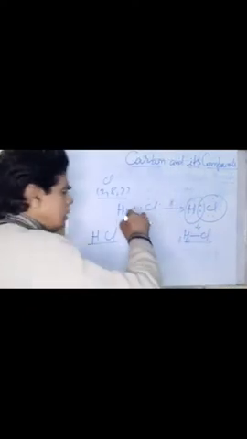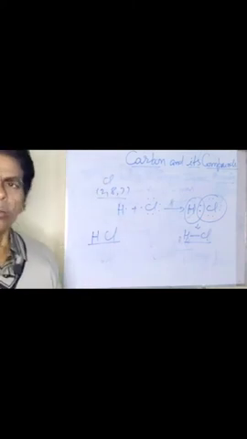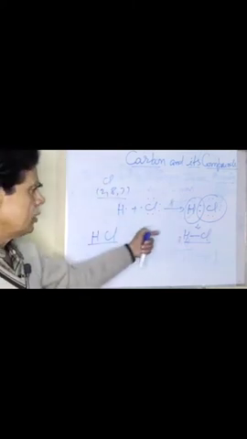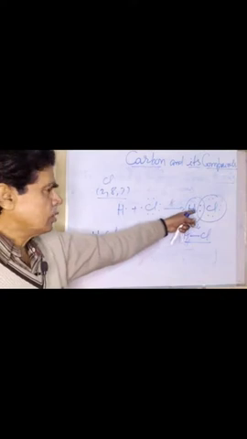H shares its only electron with chlorine atom, and this forms a single covalent bond between hydrogen and chlorine. We can write here H-Cl. So HCl is a molecule formed by the sharing of one electron between hydrogen and chlorine.